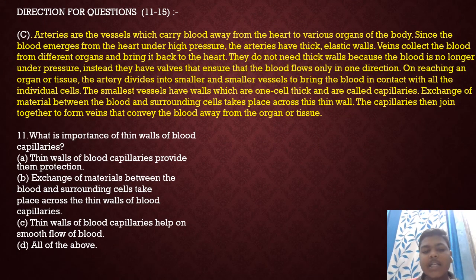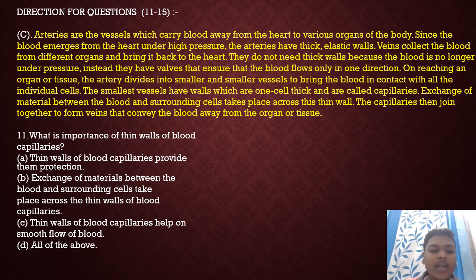Arteries are the vessels which carry blood away from the heart to various organs of the body. Since the blood emerges from the heart under high pressure, the arteries have thick elastic walls. Veins collect the blood from different organs and bring it back to the heart. They do not need thick walls because the blood is no longer under pressure. Instead, they have valves that ensure that the blood flows only in one direction.